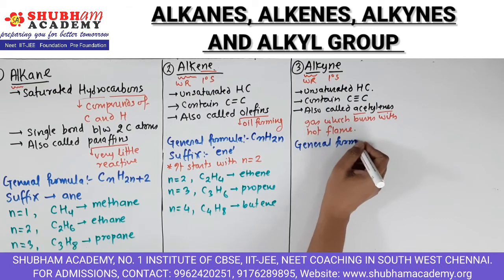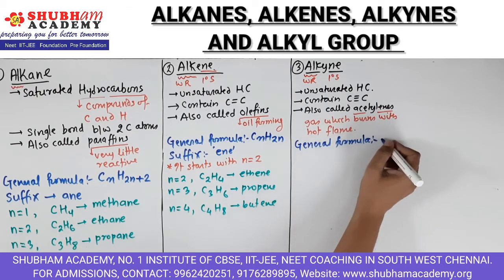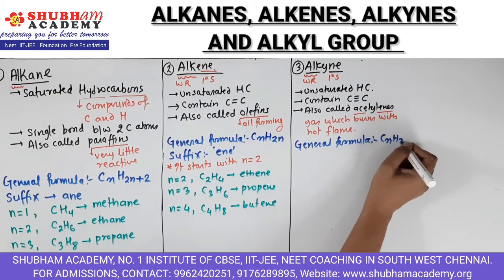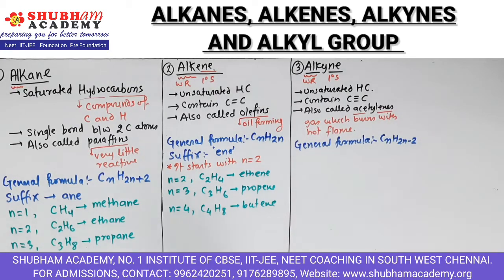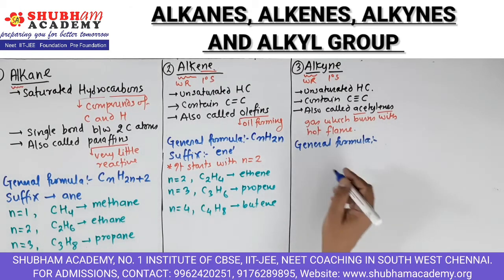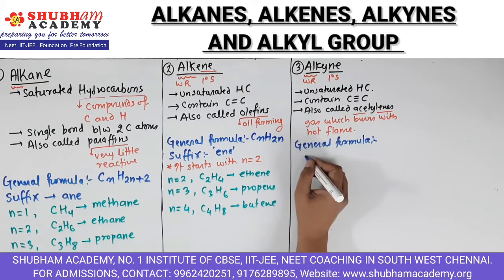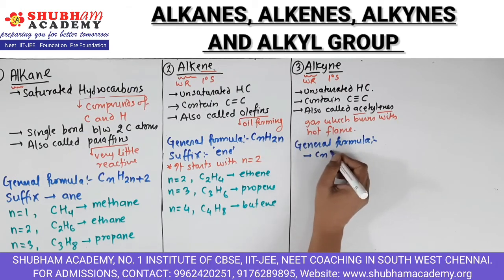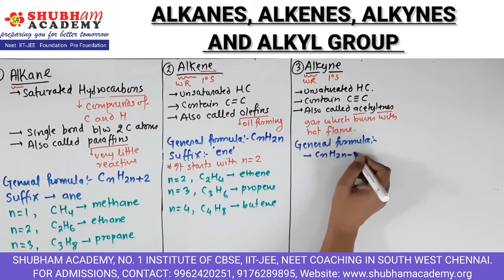The general formula is CnH2n minus 2, right? I'll write it here so that I'll be able to save some space, because we have to write the alkyl part also here. So it is CnH2n minus 2.